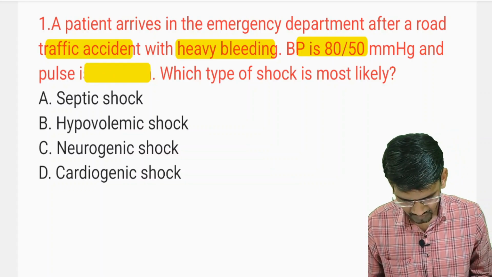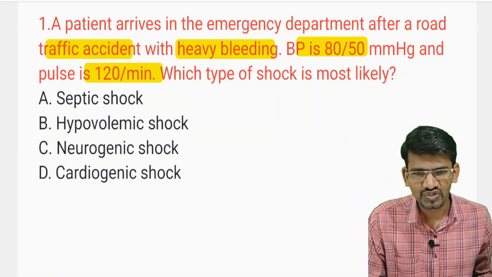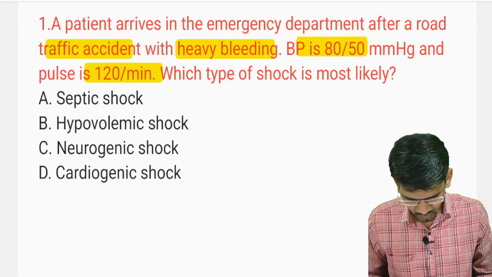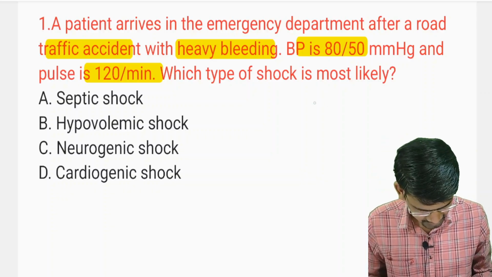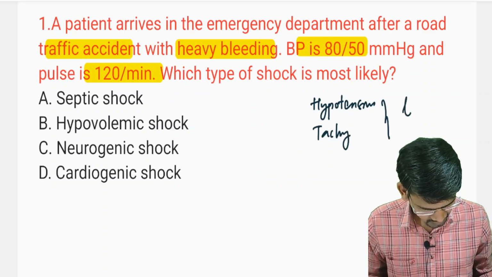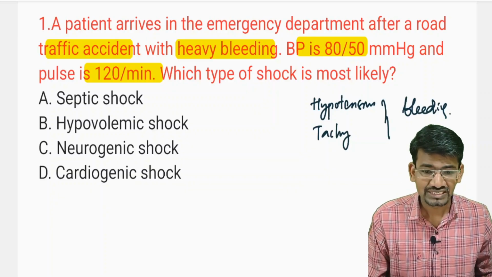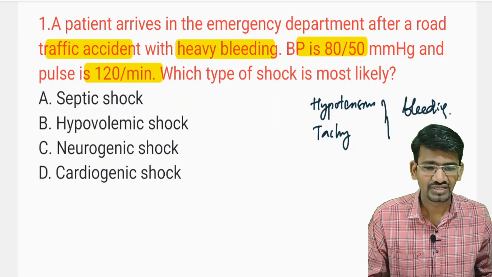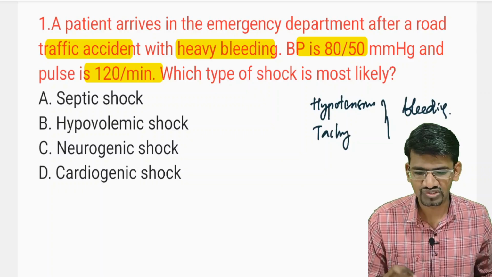And the pulse rate is 120 per minute, which is more than 100, so it is tachycardia. So three important things they have given here: the hypotension, the tachycardia, and the bleeding. The question is asking which type of shock is most likely.